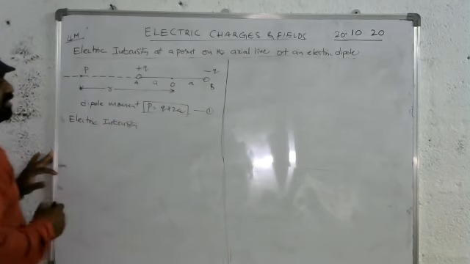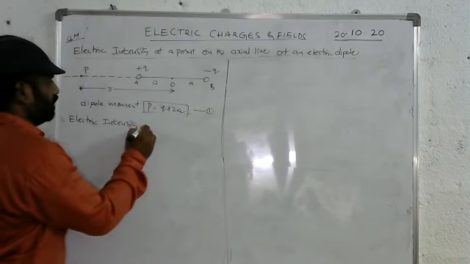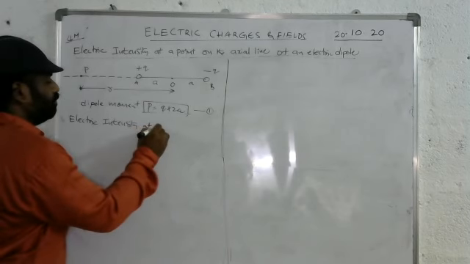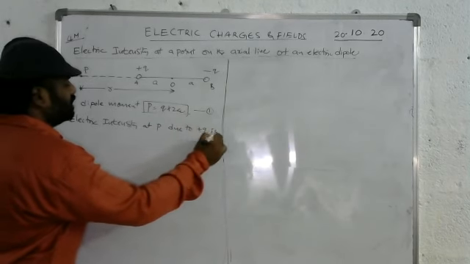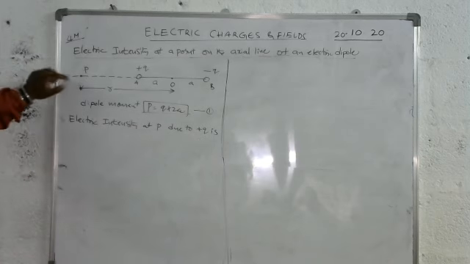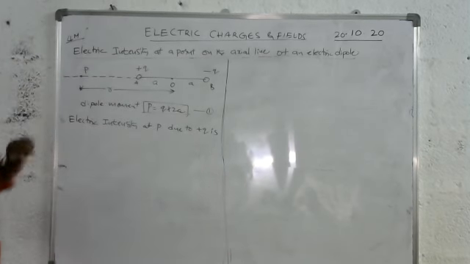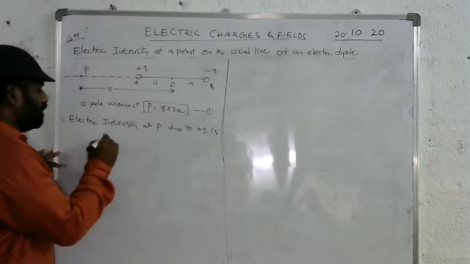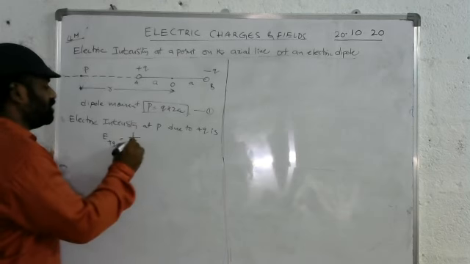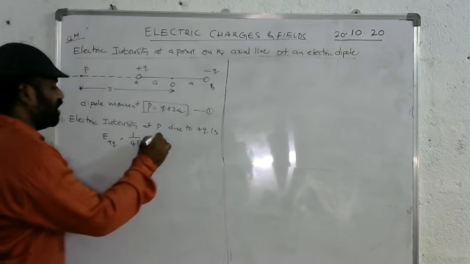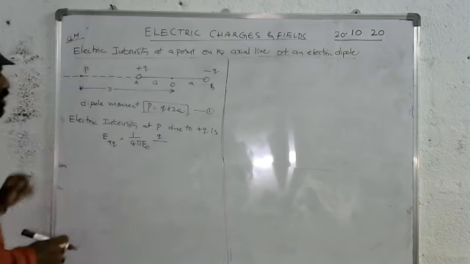Electric intensity at P due to plus Q. Let the electric intensity at P due to this charge be E plus Q. E plus Q is equal to the formula for electric intensity, 1 by 4 pi epsilon naught Q by R square.